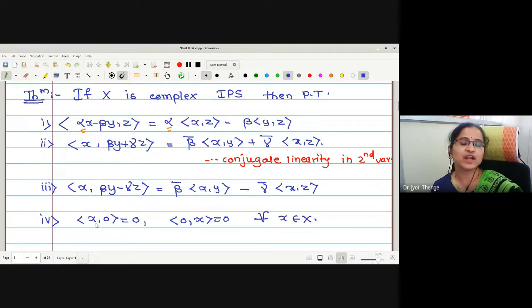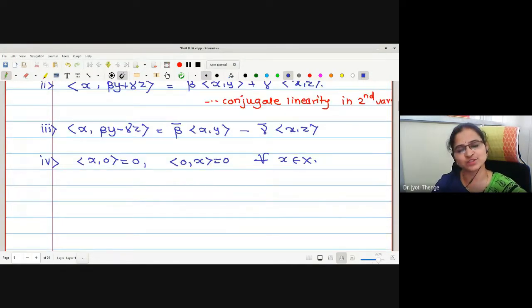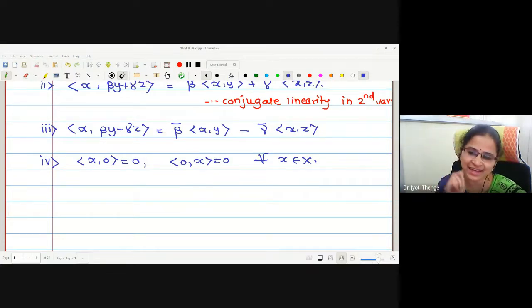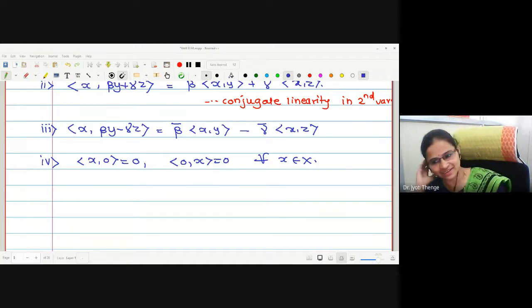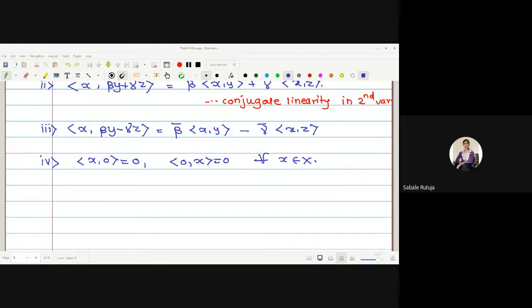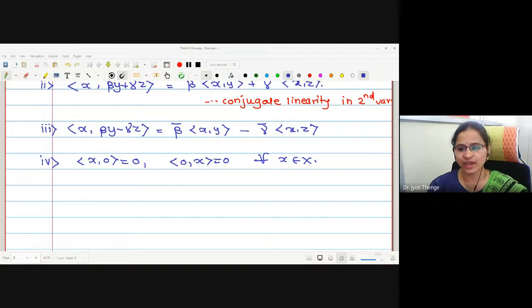This is one of the fundamental properties of multiplication, no? If any one of the vectors is 0, the product should be 0. If it is not so, what kind of product are we calling it? In abstract algebra, if A dot B is 0, then either A is 0 or B is 0. This property is called without zero divisors. And if both are non-zero, then it is called with zero divisors. Right?